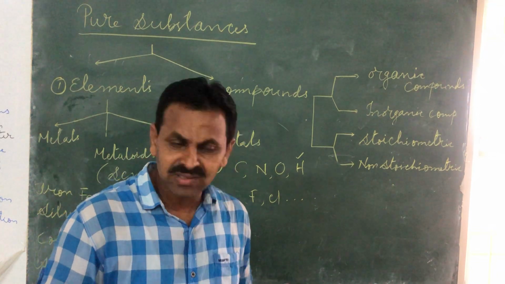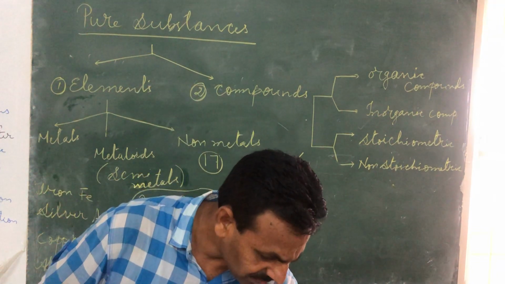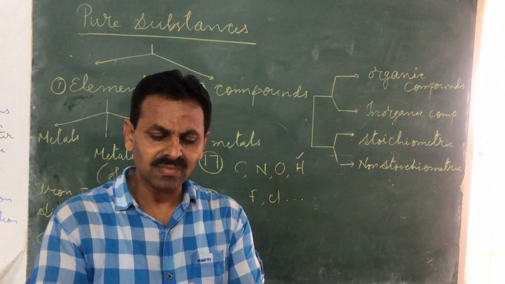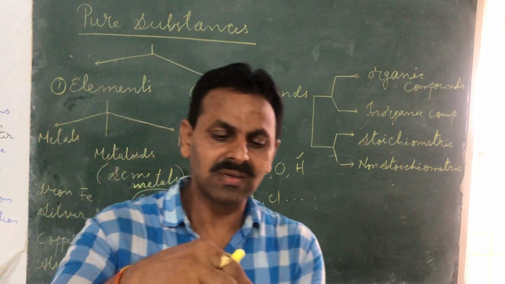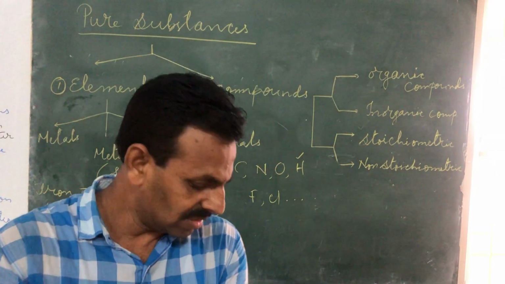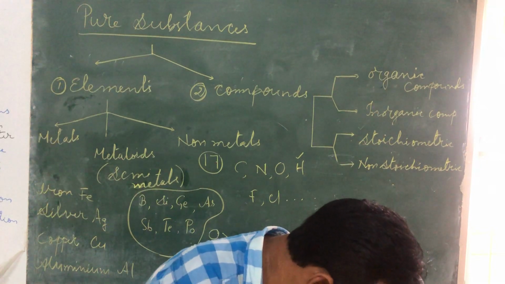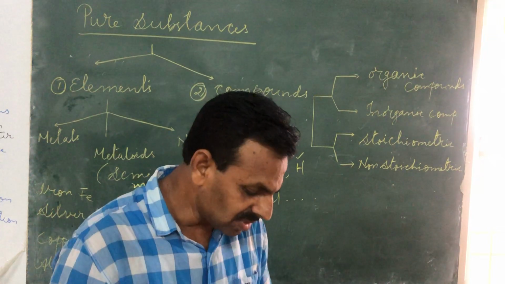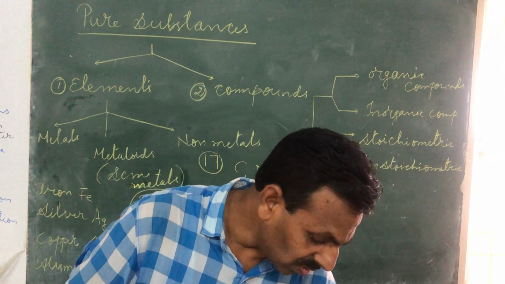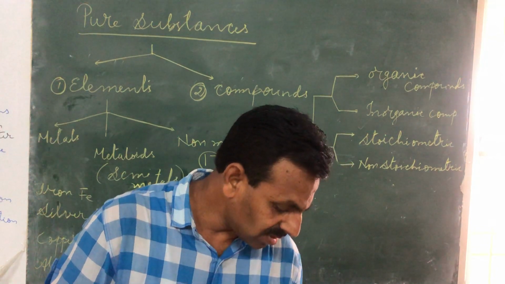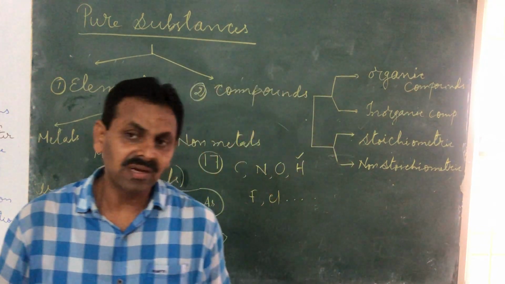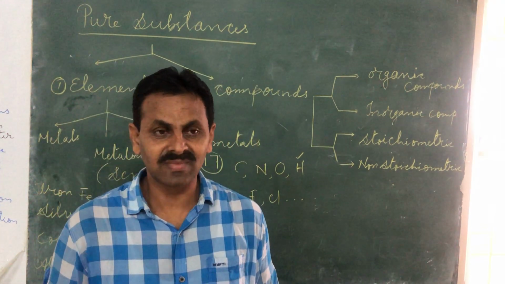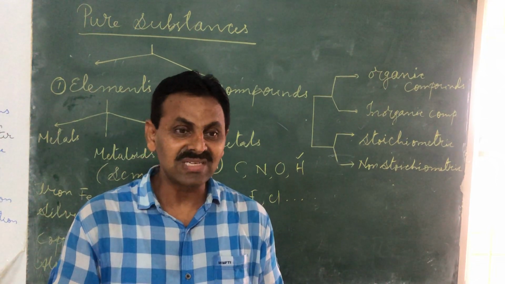Then there are some metals like zinc. Zinc also is hard. Last time I showed you zinc granules, which are also very hard. Then copper. I showed you copper powder last time. This is also a metal, and copper is comparatively harder. But copper and iron can be drawn into thin wires also. That's why they are known as ductile.